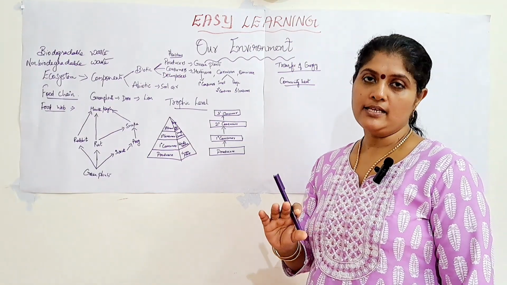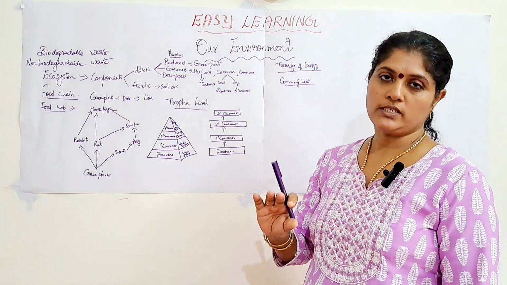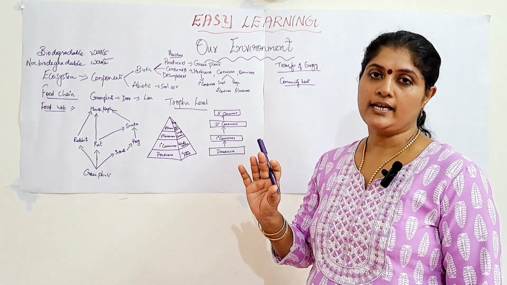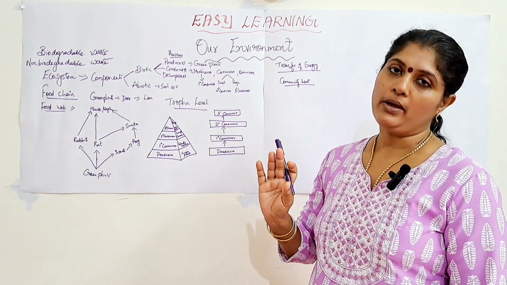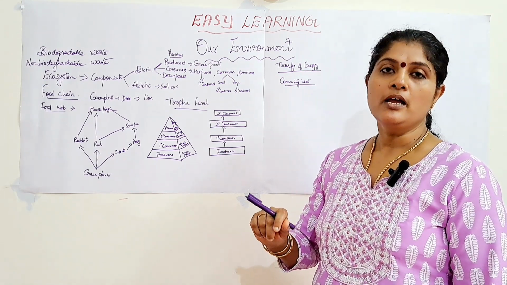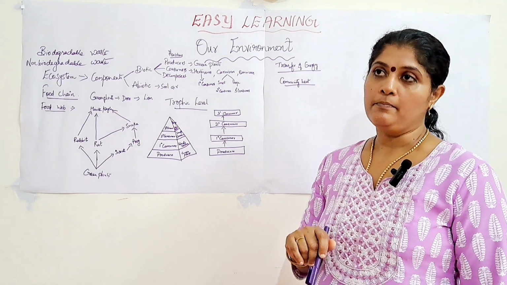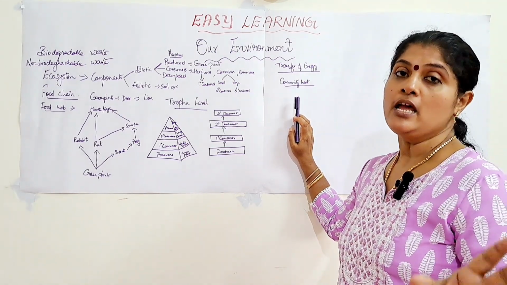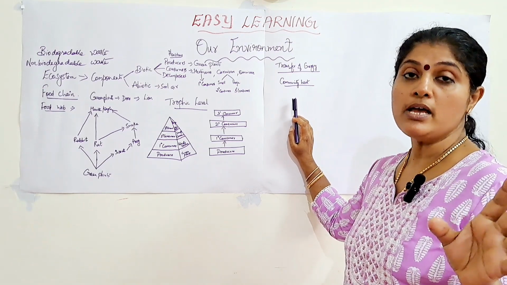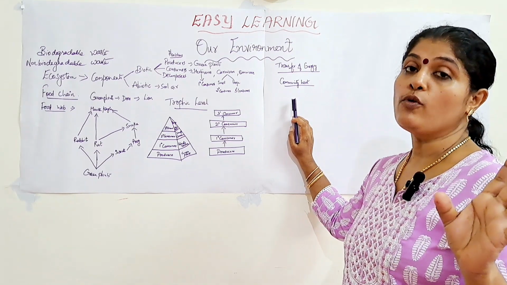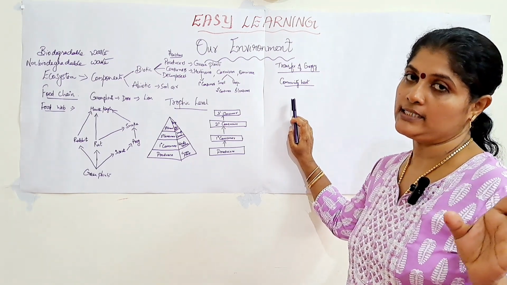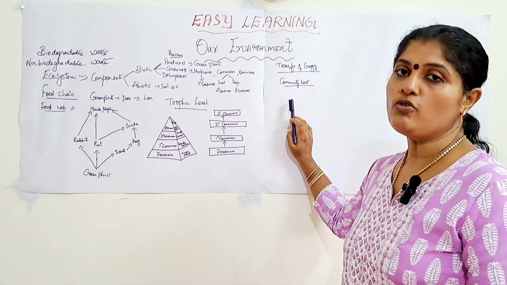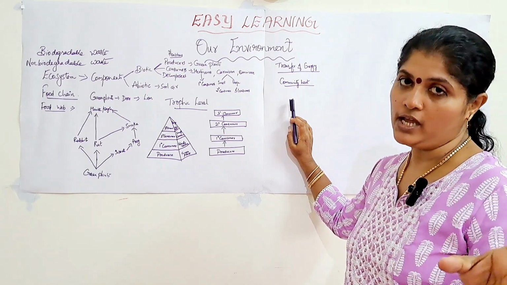3-mark question. The question is like this: the flow of materials in an ecosystem is cyclic, whereas the flow of energy is unidirectional. Justify the statement or comment on this. In this particular manner, it will come for the board exam. So, once again I am repeating the question. The flow of materials in an ecosystem is cyclic, but the flow of energy is unidirectional. Justify the statement or comment on this. So, it is very, very important. You have to concentrate more in that particular area.